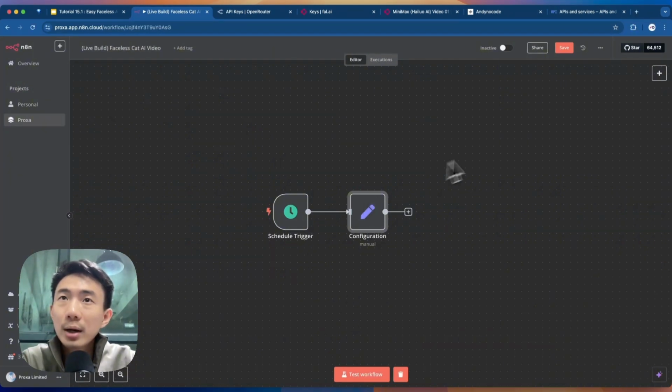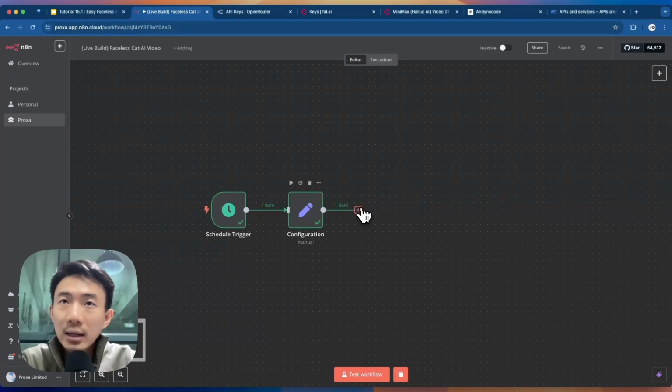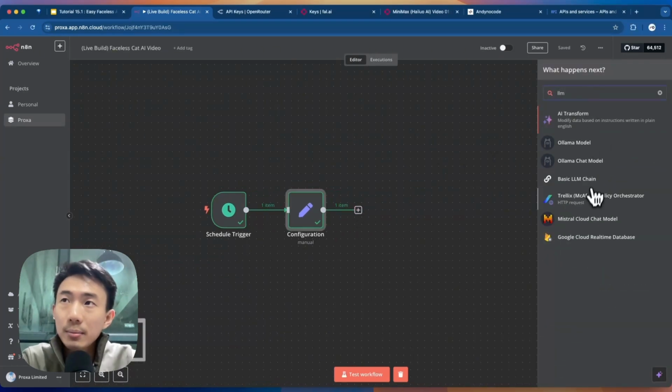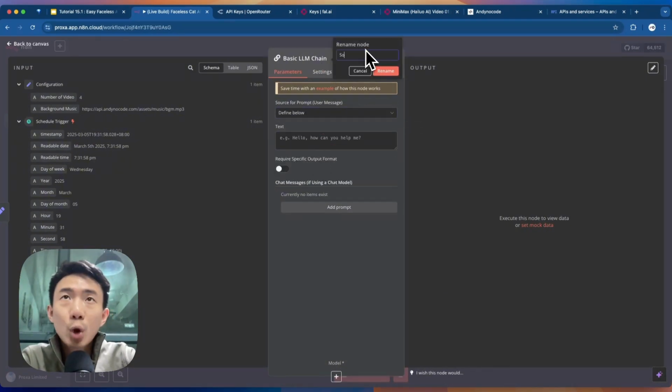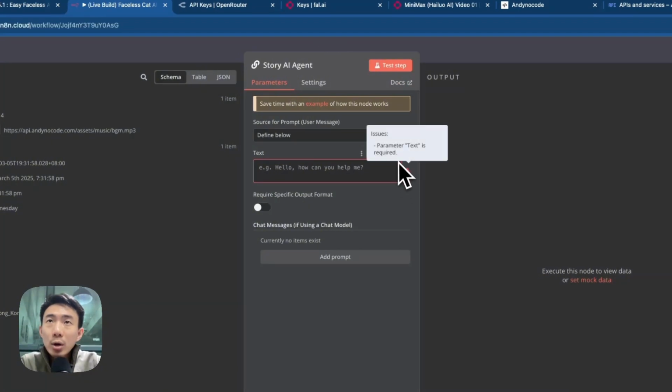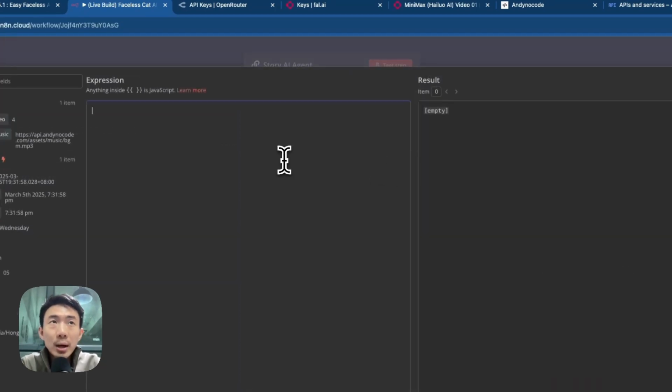Okay, so that's set for this node. And we can try to click this icon, and you will see it's for testing. Let's click this and test step. So the node executed successfully, and then we can save it here. We can go to the next node. We are going to add the LLM chain here. We are going to define below, and we can rename it as the Story AI agent. All right. And we are going to choose expression this time, and try to click this little icon to enlarge it so that it will be easier for us to edit.